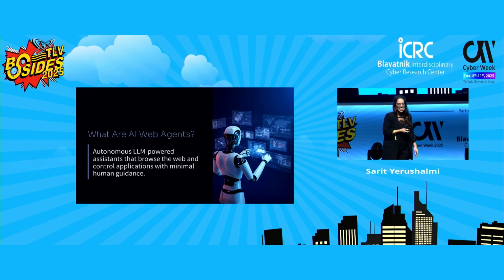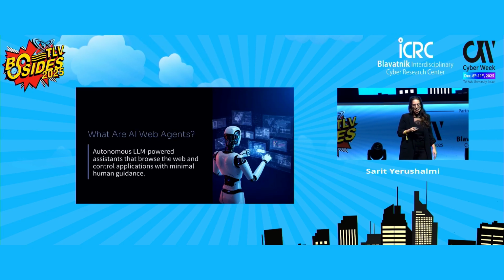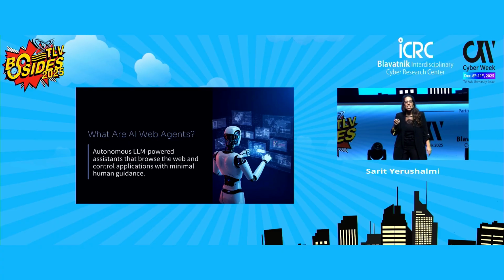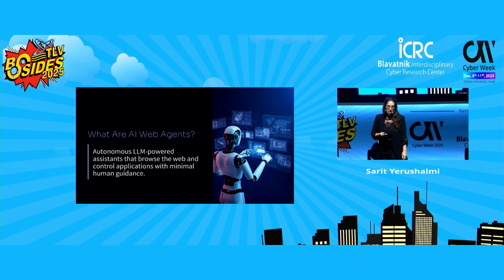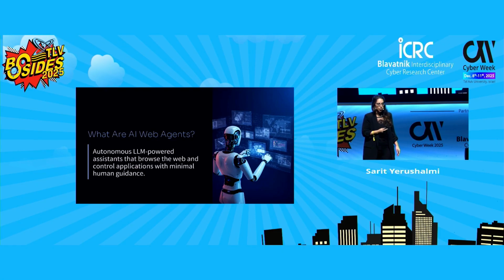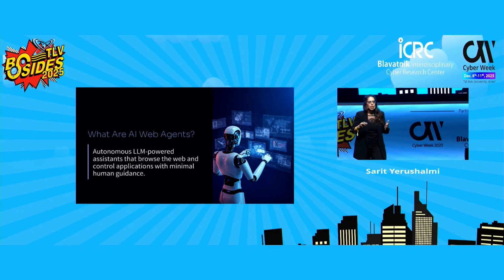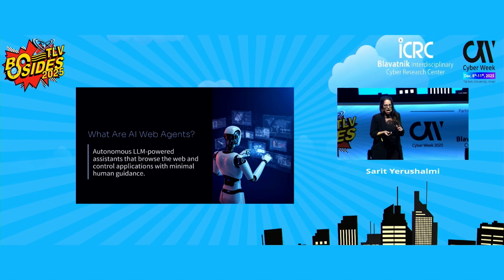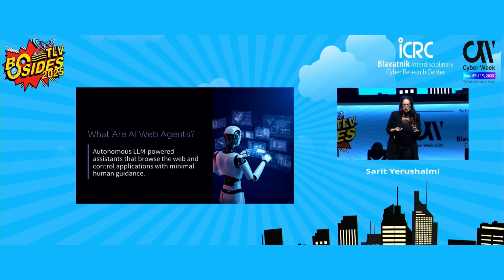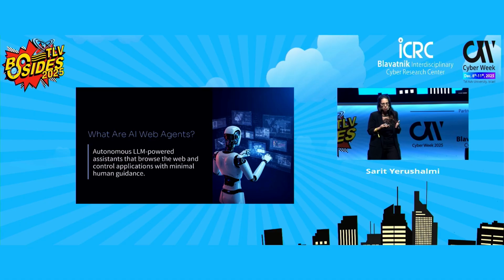OK, so AI web agents are autonomous LLM-powered assistants that operate inside the browser. They can open websites, understand and read what's on the screen, click on buttons, fill out forms, and scroll, actually acting like a human would, but completely on their own. In other words, they take the power of an AI agent and bring it straight into the browser.